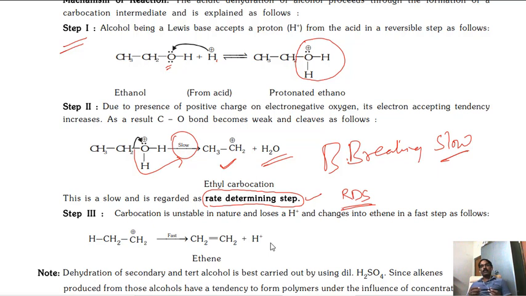Why? Because B company prepares only 10 nibs per day. So the total number of pens depends on the slowest production. Here the bond breaking is a very difficult, slow process. That's why the total reaction rate depends on the slow step, and it is known as the rate determining step. Right.